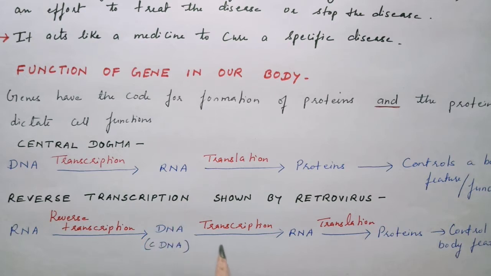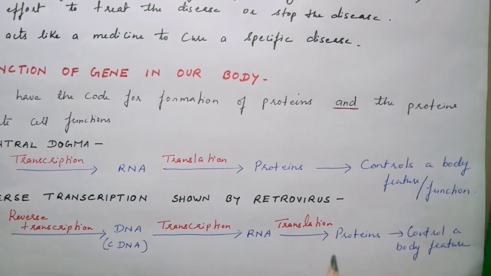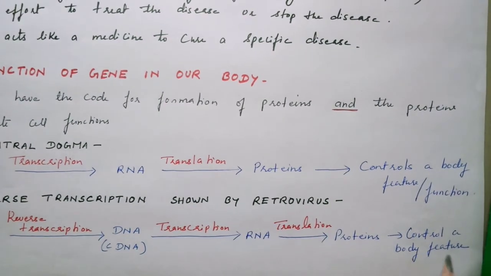This DNA now undergoes transcription to produce RNA. The RNA will undergo translation to produce proteins, and now these proteins once produced can control a body feature. Many of the proteins are converted into different kinds of enzymes also. Here we should remember one thing, that all the enzymes are proteins, but all the proteins are not enzymes.